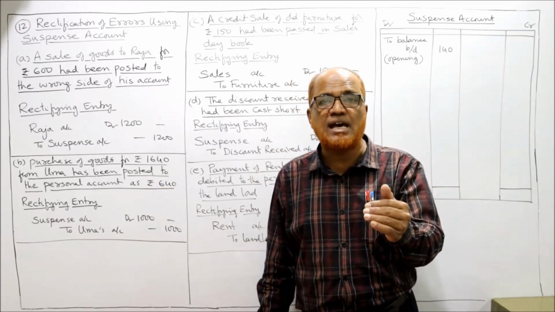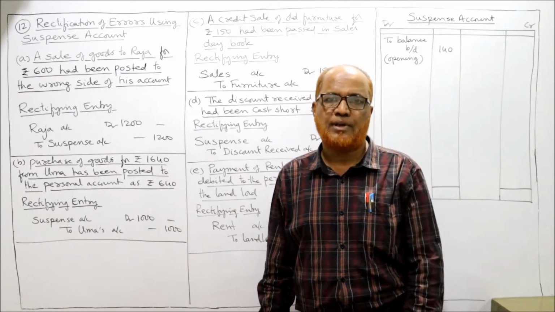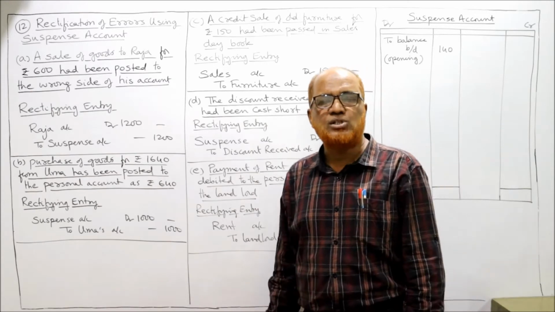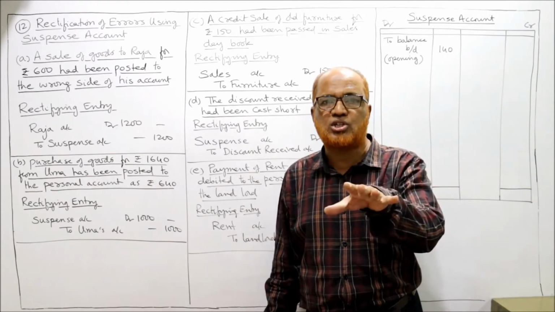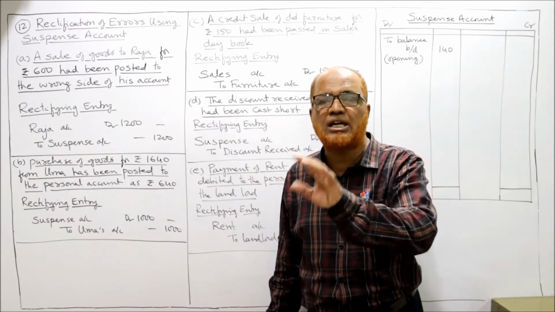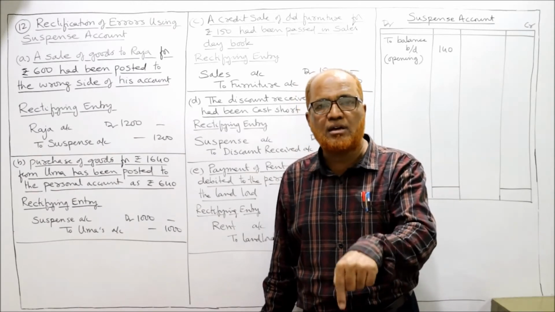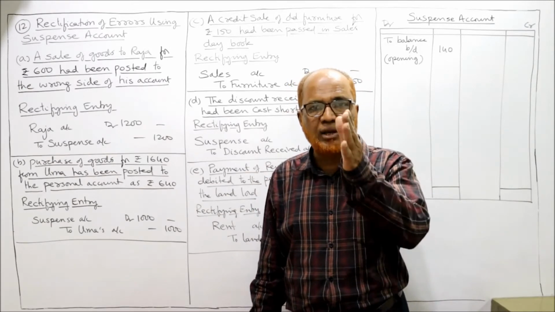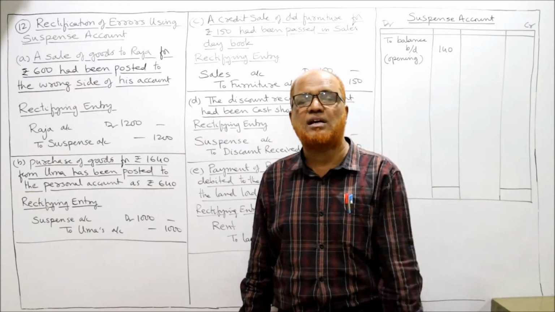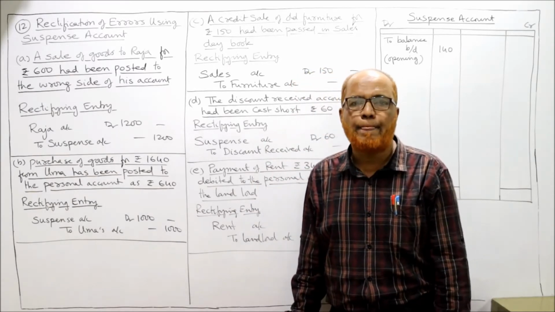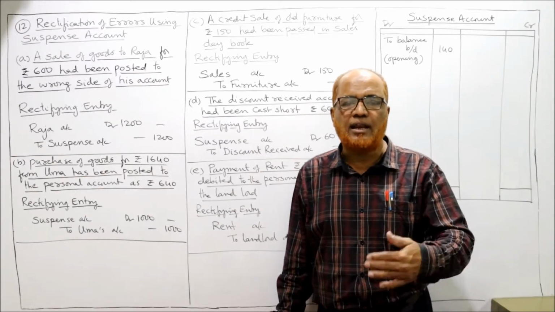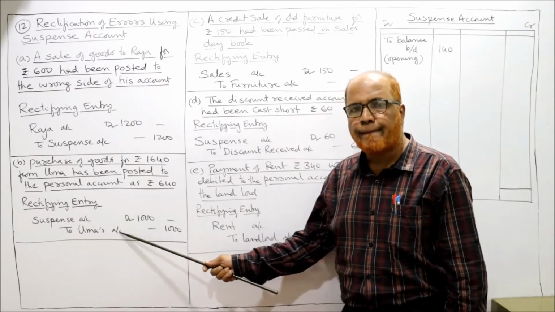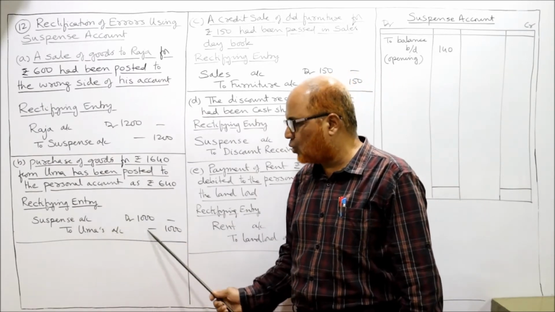So we have taken less amount in Uma's account. In Uma's account we have taken only 640 instead of 1640. So 1000 rupees short we have taken to the credit of Uma's account. Now we credit Uma's account by 1000. Because we have taken less amount in Uma's account, we credit Uma's account by 1000. So debit should be given to suspense account. So the rectifying entry will be suspense account debit to Uma's account 1000.